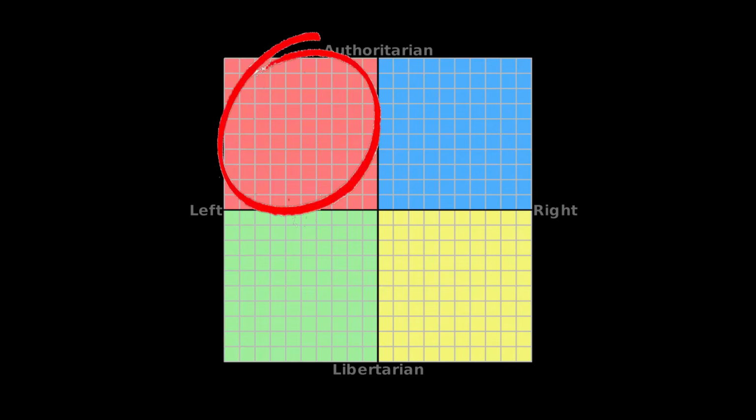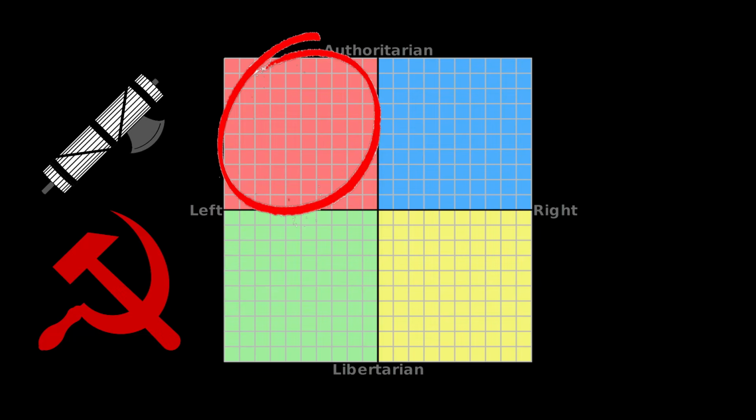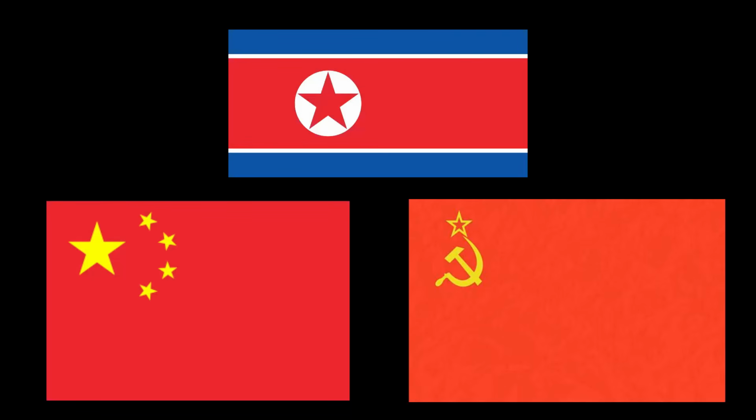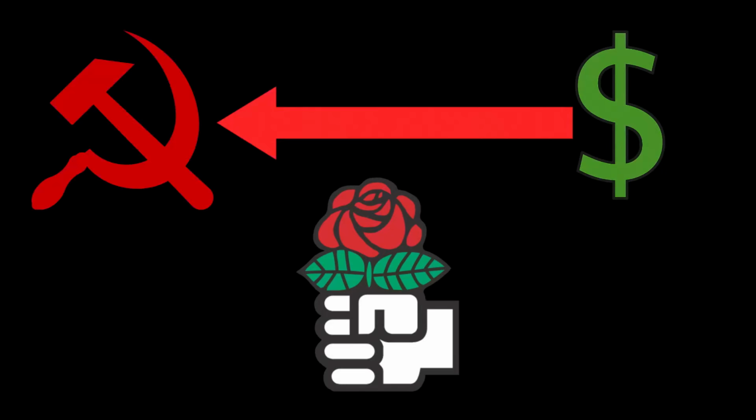Quadrant 1, which, for the purpose of this video, will be representing the red quadrant of the compass, known as authoritarian left. This is the quadrant that is mostly known for the likes of China, the Soviet Union, and North Korea, but it goes beyond just that. Quadrant 1 is a section of the compass in which the economic policies are leftist, which is the socialist realm.